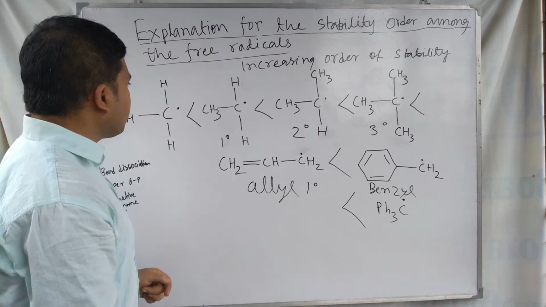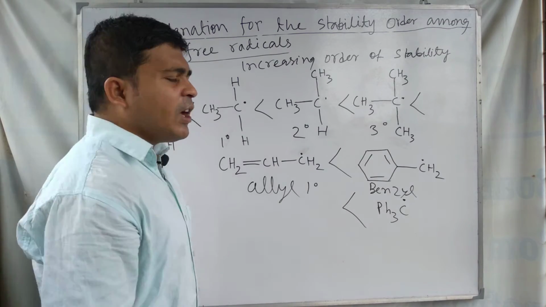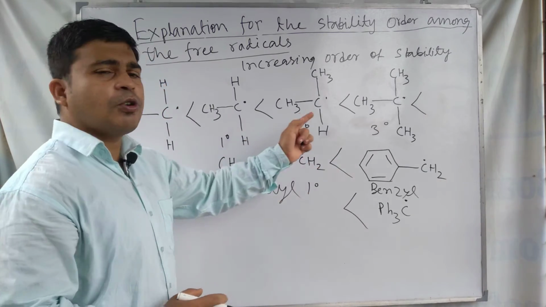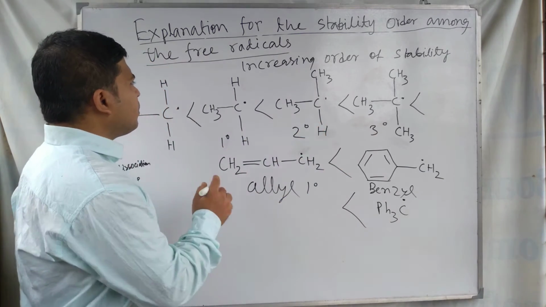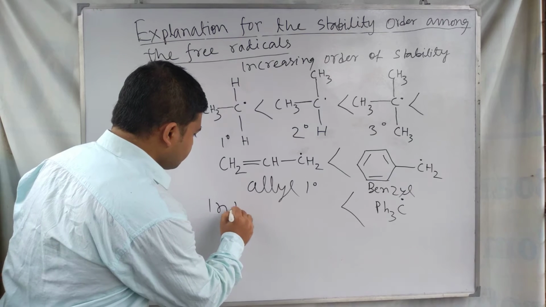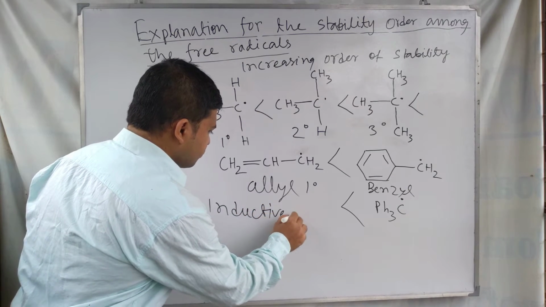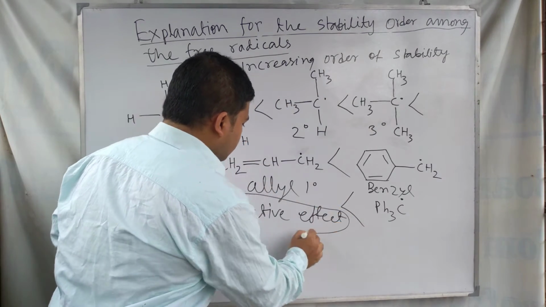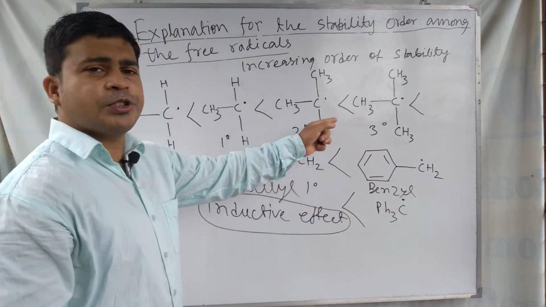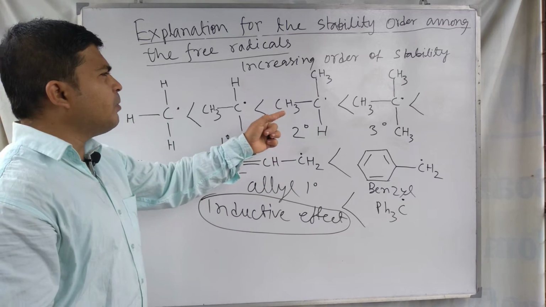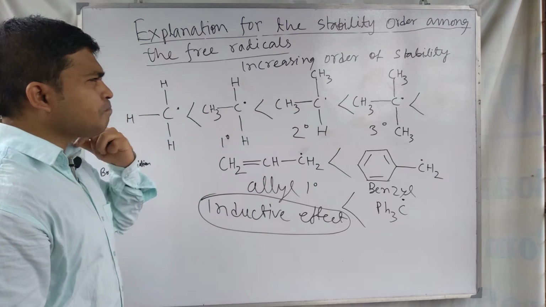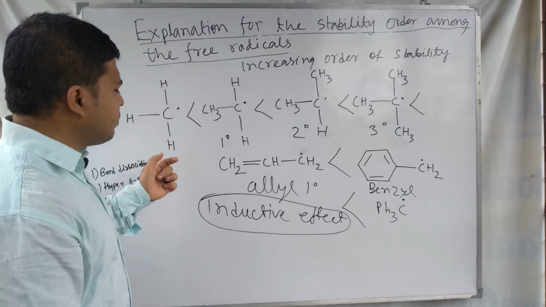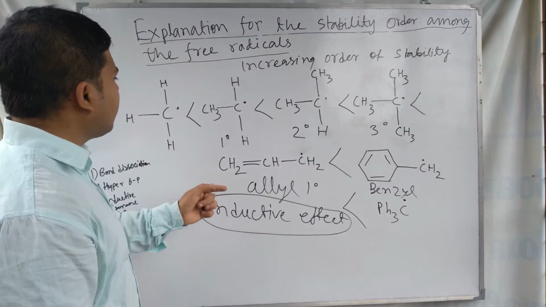Now look at the first reason why this order is formed, why I am arranging the free radicals in this order. The first reason for this order of stability of the free radicals is the inductive effect.